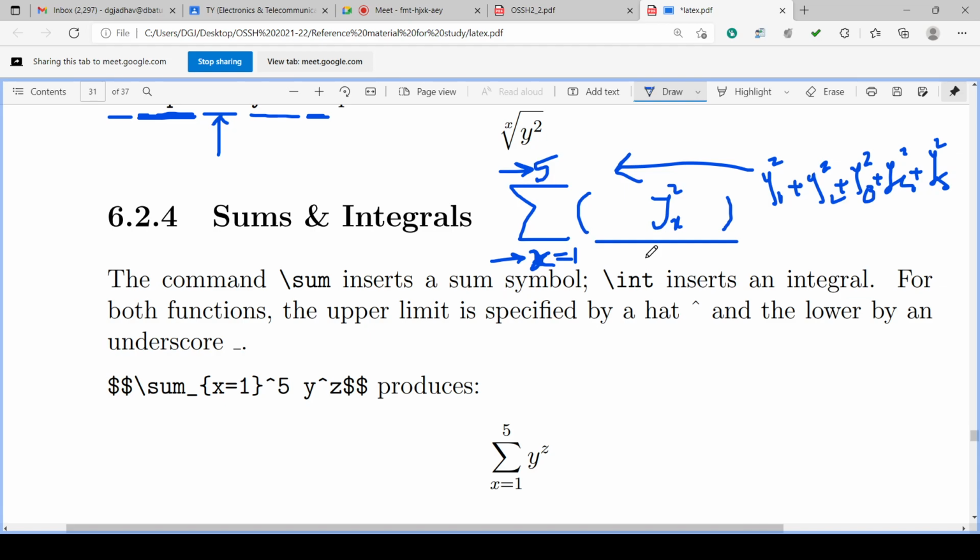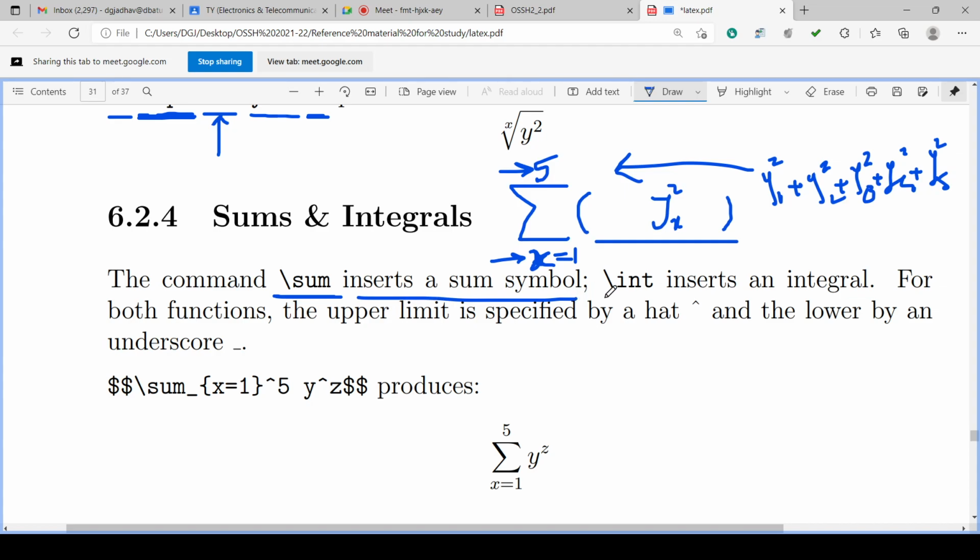So this is summation. For that the command is \sum. So \sum inserts a sum symbol. Thus this symbol is inserted with \sum.